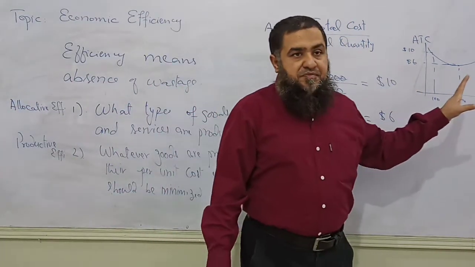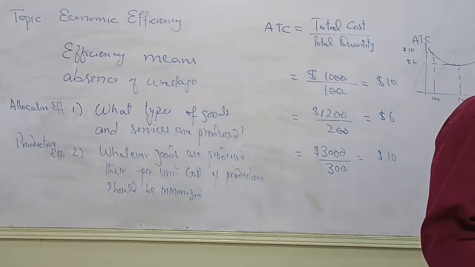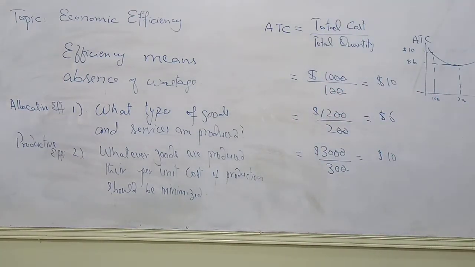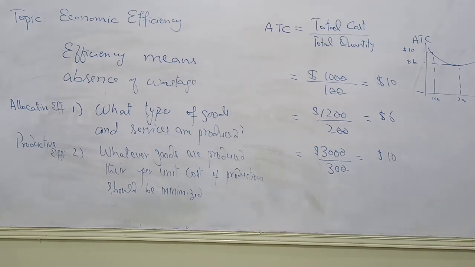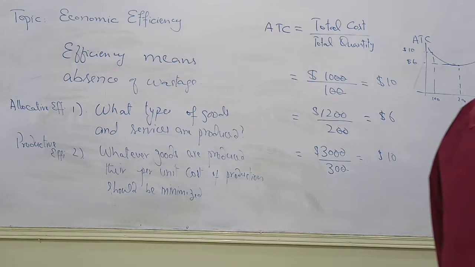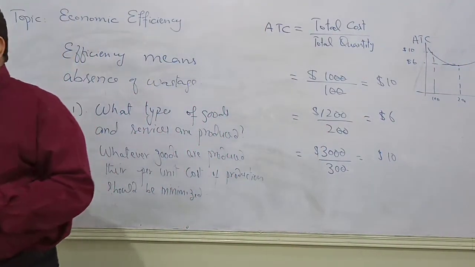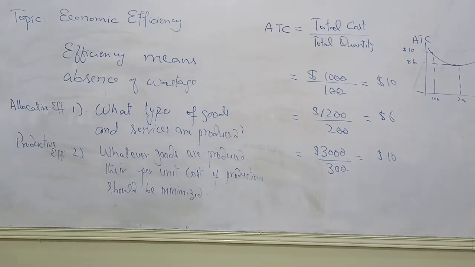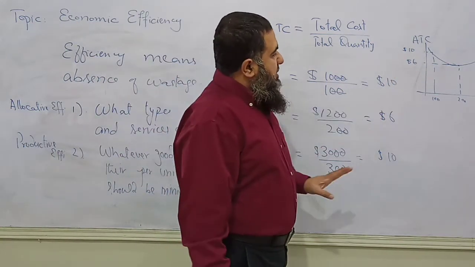If this firm is producing at the point where its per unit cost of production is minimized, it will be able to achieve productive efficiency. Is that clear? Any question related to this from your side? So productive efficiency means when your per unit cost of production is at its minimum point.